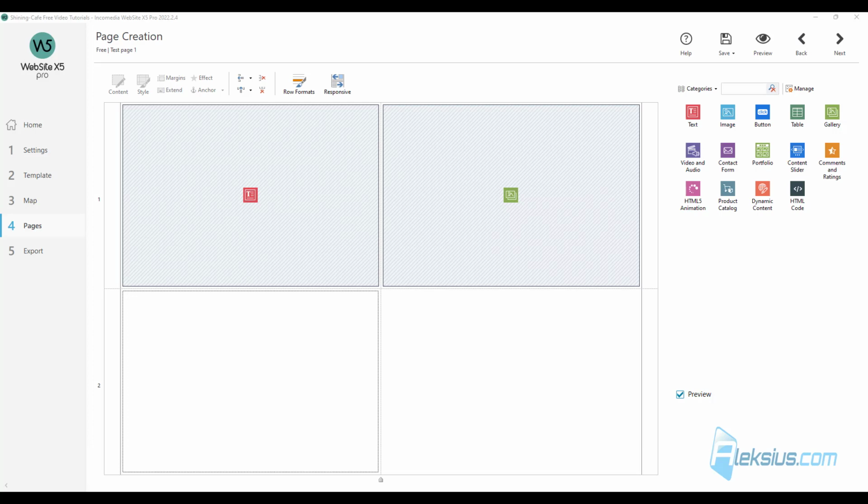In this video tutorial, we will look at the new version of the program, 2022.2. I will compare this version with the previous one, 2022.1. In this version, we have a new tool, File Manager. The new tool allows you to manage all project files in one window.